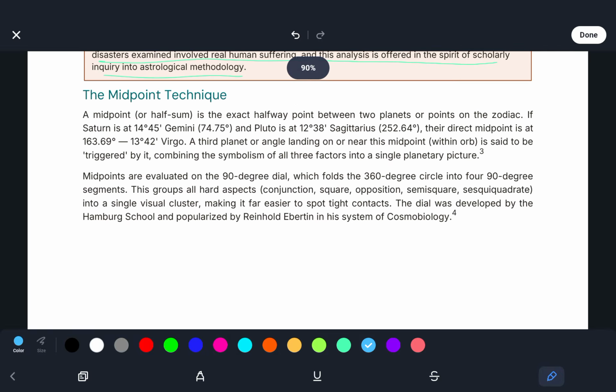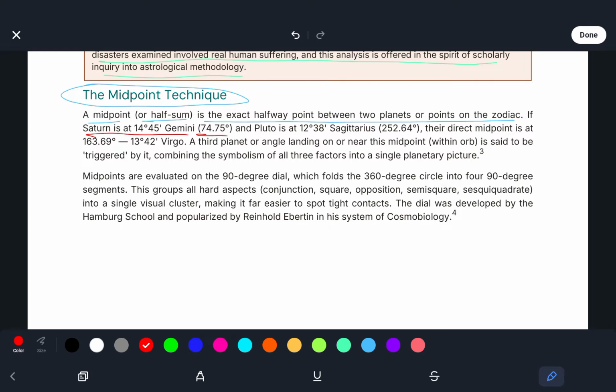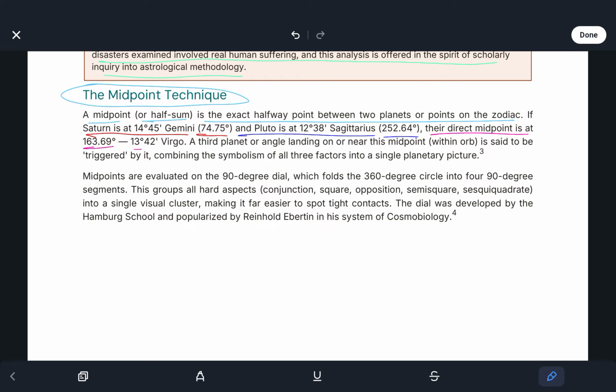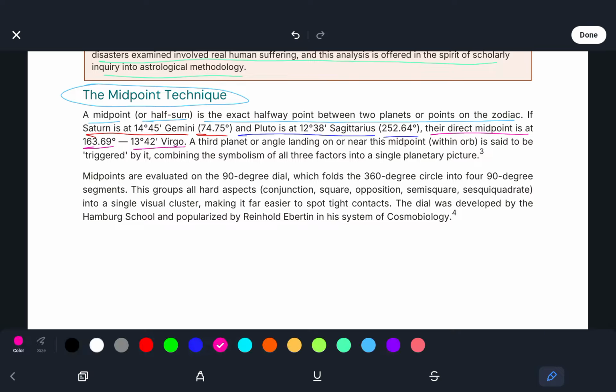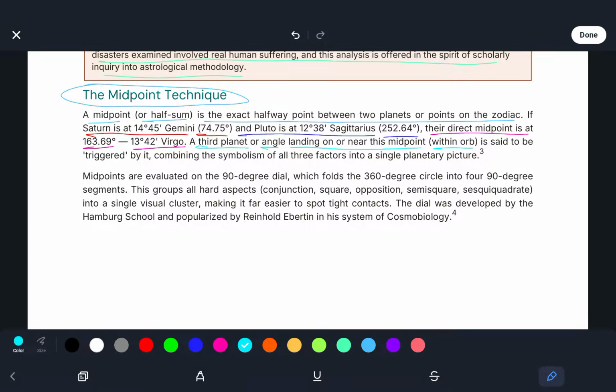So let's look at the midpoint technique. A midpoint, or half sum, is the exact halfway point between 2 planets or points on the zodiac. If Saturn is at 14 degrees 45 Gemini, or 74.75 degrees, and Pluto is at 12 degrees 38 Sagittarius, or 252.64 degrees, their direct midpoint is at 163.69 degrees, being 13 degrees 42 Virgo. A third planet, or angle, landing on or near this midpoint with an orb is said to be triggered by it, combining the symbolism of all 3 factors into a single planetary picture.